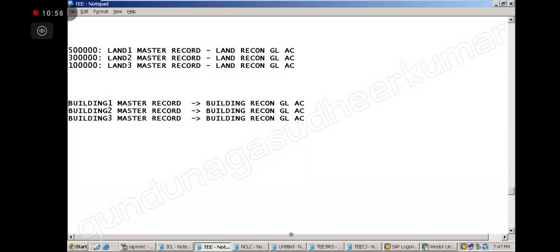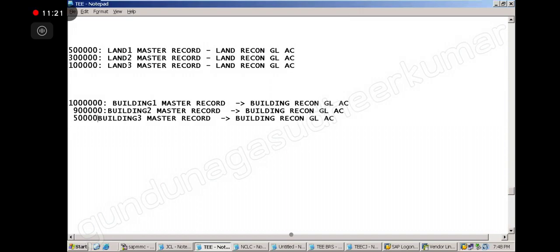Now building 1 is, say, 10 lakhs. Building 2 is 9 lakhs. Building 3 is 5 lakhs.